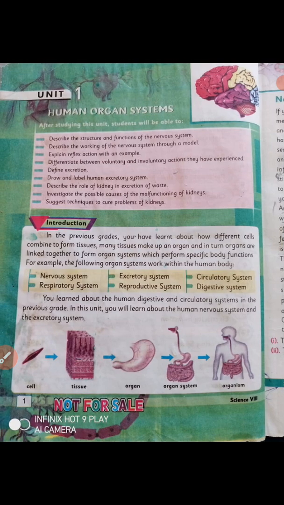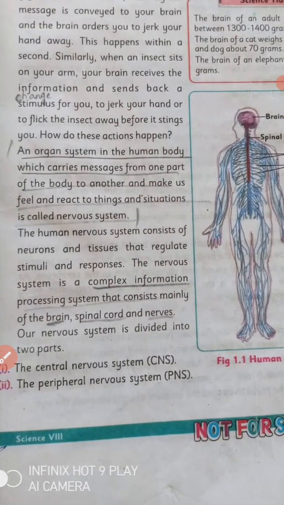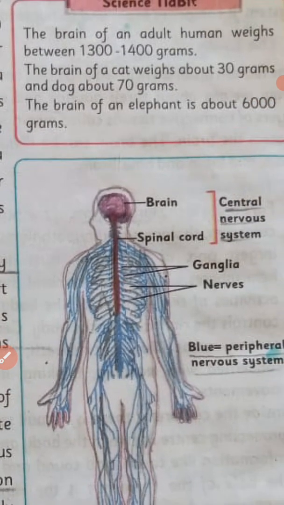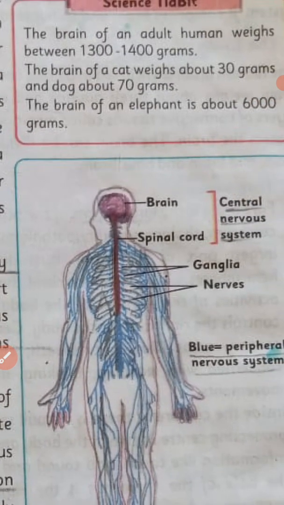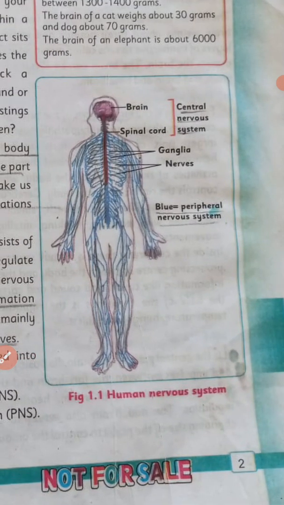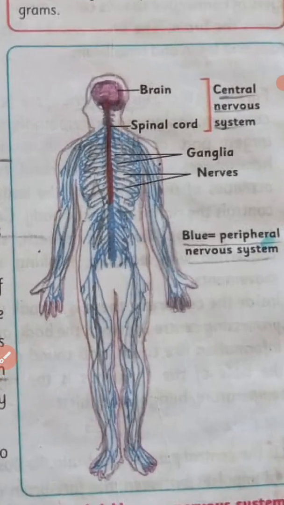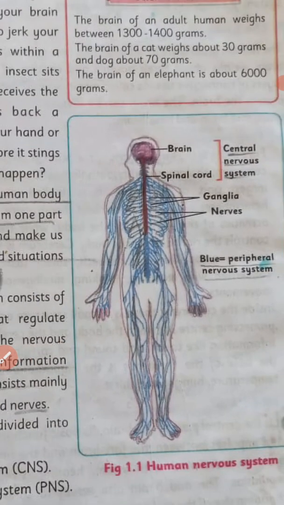So the nervous system includes the central nervous system. The central nervous system contains the brain and spinal cord. The peripheral nervous system consists of the nerves of the body.